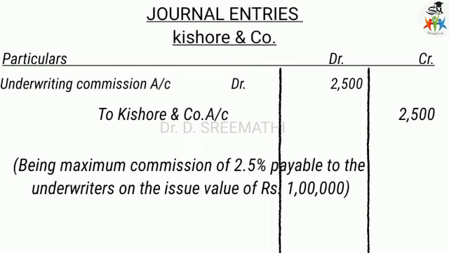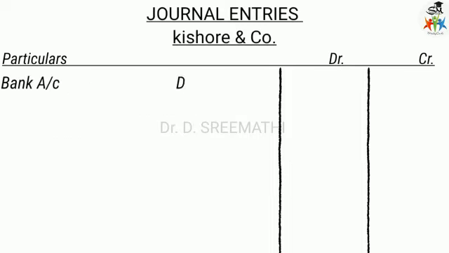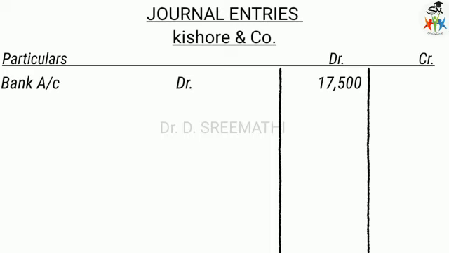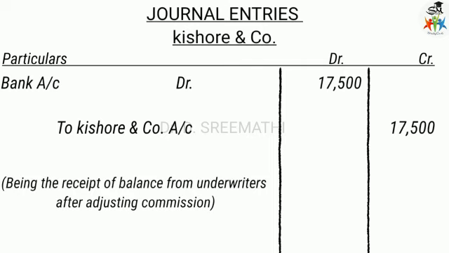So we adjust the Kishore and Co account, and the balance amount we receive from Kishore and Co. So Bank account debit, balance 20,000 minus 2,500, it is 17,500, to Kishore and Co account 17,500, being the receipt of balance from the underwriters after adjusting the commission value.